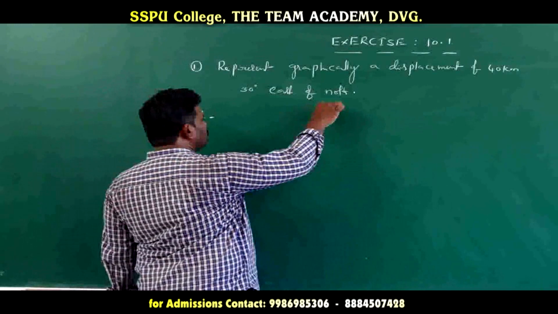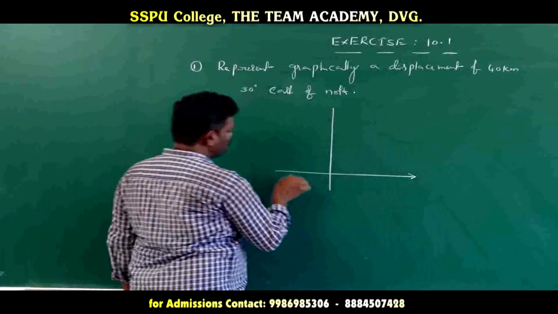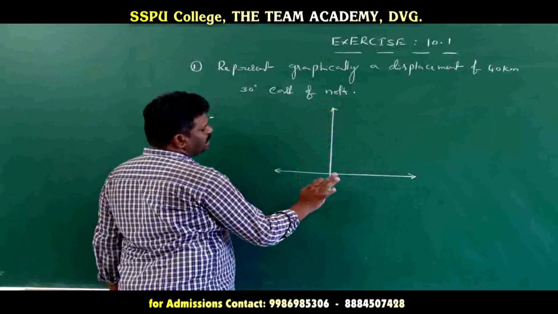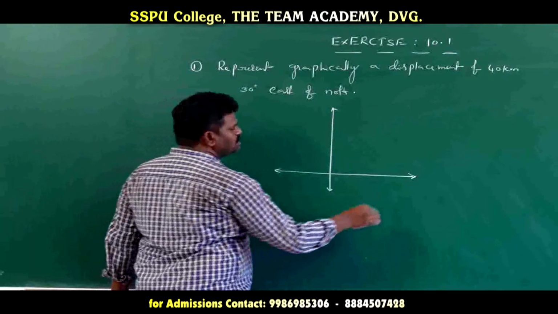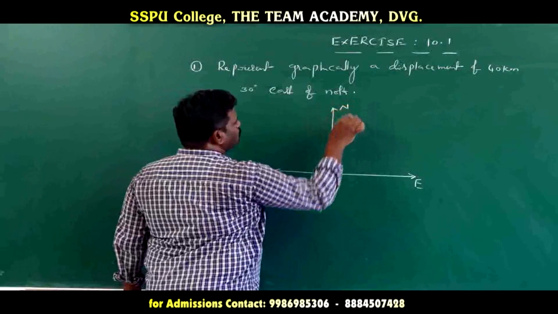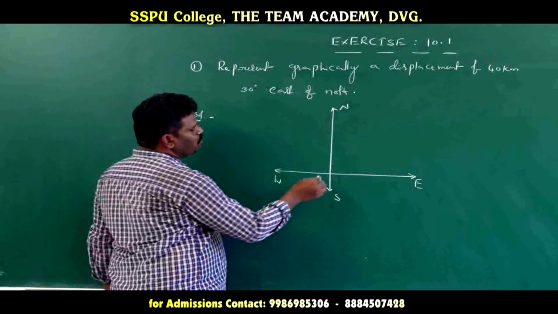So first we draw the directions. Here, this is east, west, north, south. Now, how many kilometers? 40 kilometers.